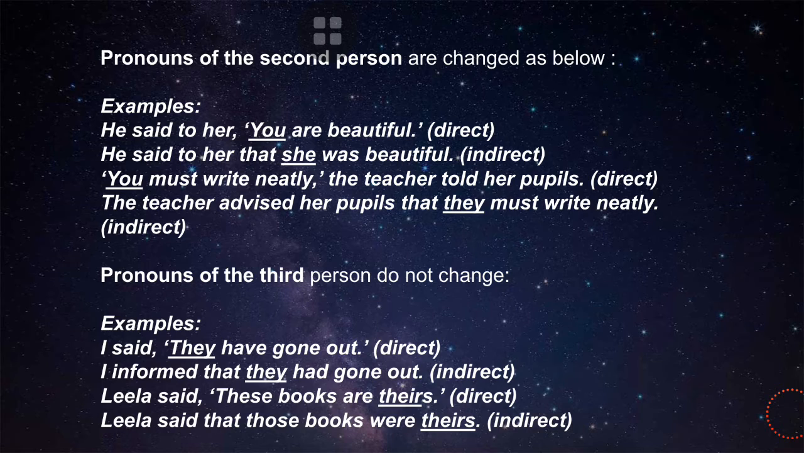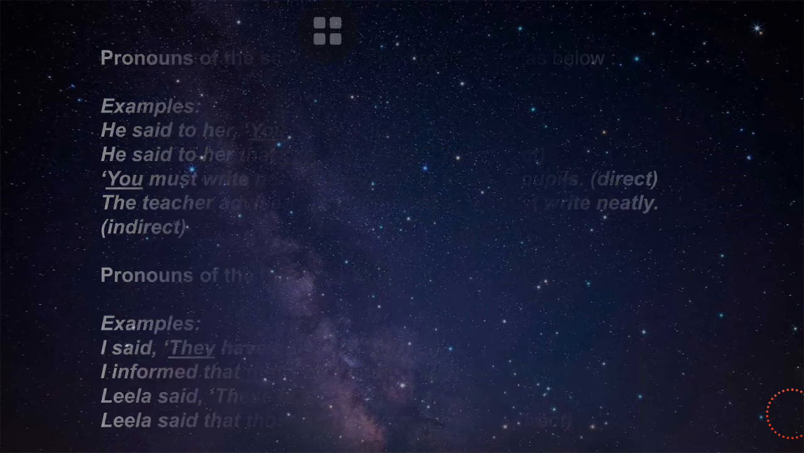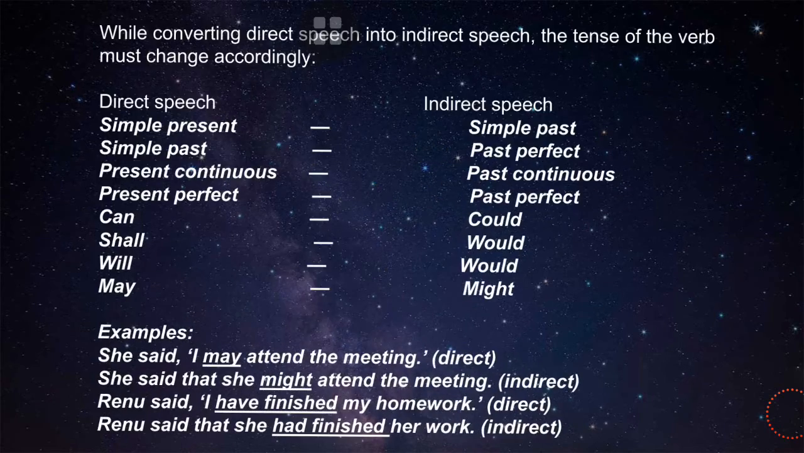We can see in this example, "I said they have not gone out." This is direct. I informed that they had gone out. This is indirect. And the next example you can read in this slide. Okay, next slide.